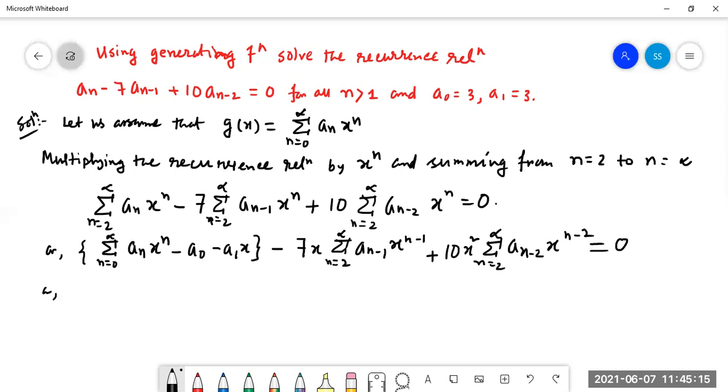Or from here, this means g(x), so we can write g(x) minus a_0, which was 3, minus a_1, which was 3, that is 3x.